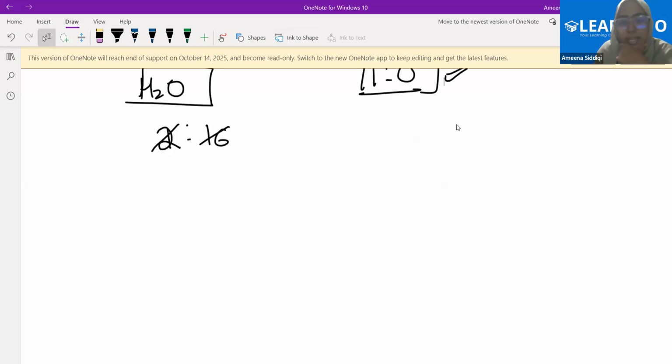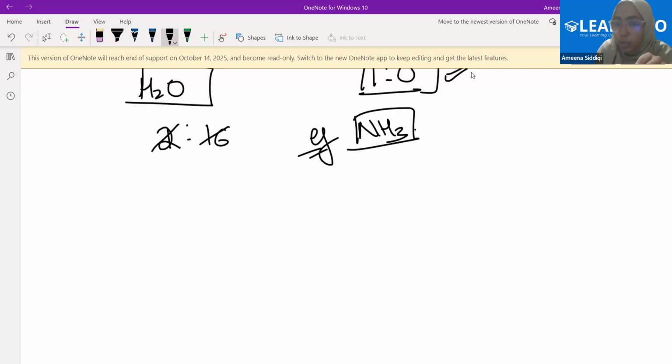Example: take a different molecule, let's say NH3. This is ammonia, right? Wherever you take ammonia from, each and every molecule of ammonia will have the same composition: one atom of nitrogen and three atoms of hydrogen. Always. I'm not concerned what the source of nitrogen is or what the source of hydrogen is. I'm saying whenever they combine together to give you ammonia, this is the proportion, a fixed, definite, constant proportion.